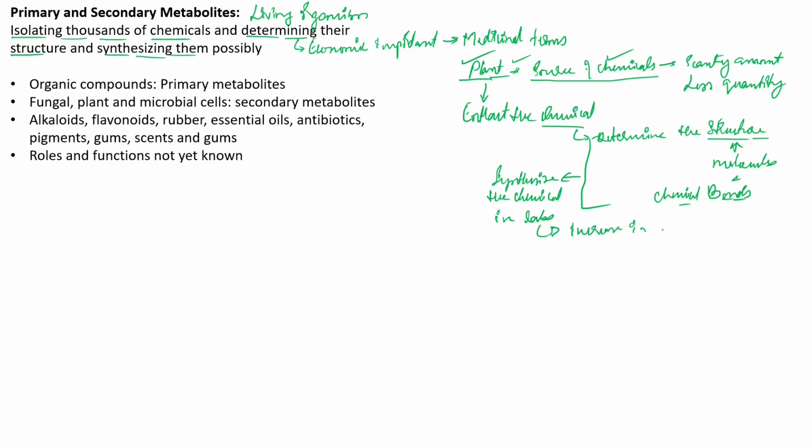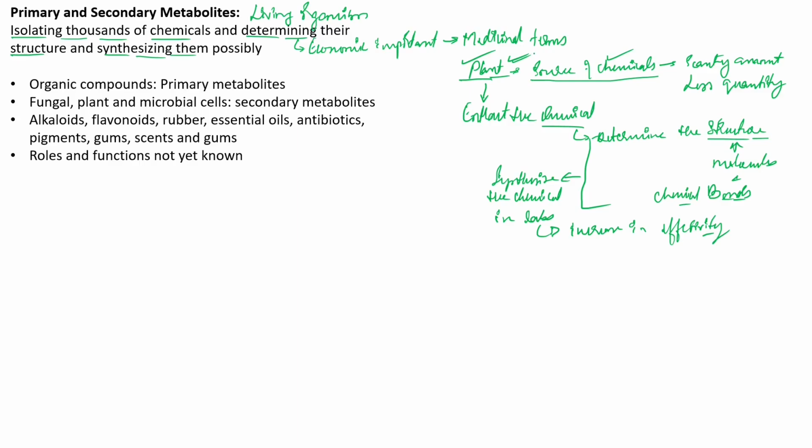The drug will become more effective if we synthesize it artificially in the lab, because we can arrange the bonds however we want, based upon the natural molecule found in the plant. In this way, we see that there are thousands of chemicals which play a very important role in our day-to-day life, which can be derived from living organisms.